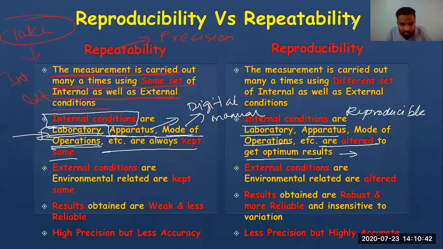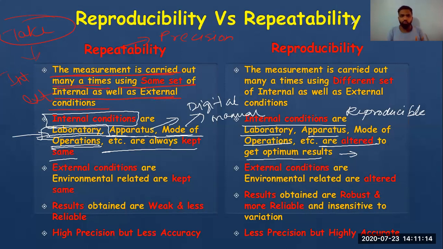Very nice. Yes, Anas, only Anas is responding. I want everyone of you to respond. Will it be reproducible or repeatable? Reproducible. Which one will be more correct? If you want to be more accurate, see, if precision is hitting the target, then it is accurate. But if it is not hitting the target, then it is not accurate. Whenever we do precise reading, we always want to hit the target. We never want it to miss the target. So when we consider precision, we consider that all the readings are near about hitting the target.